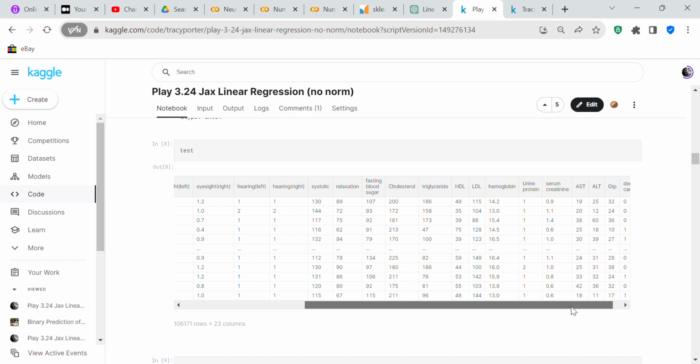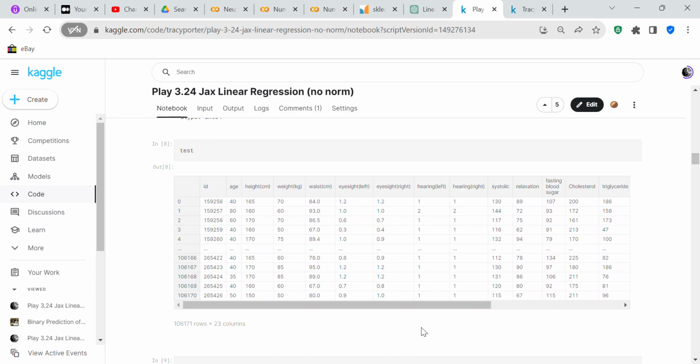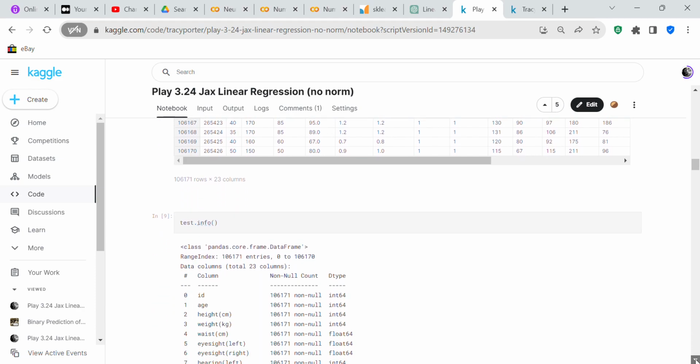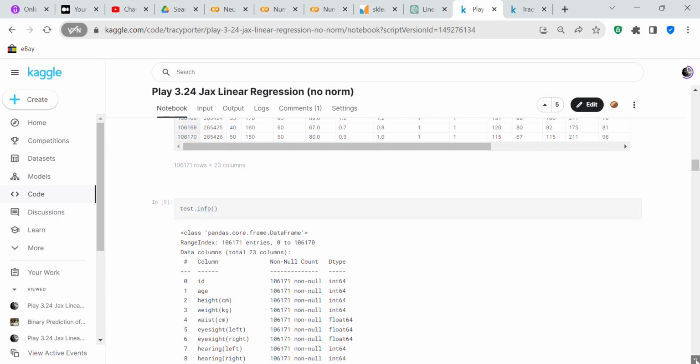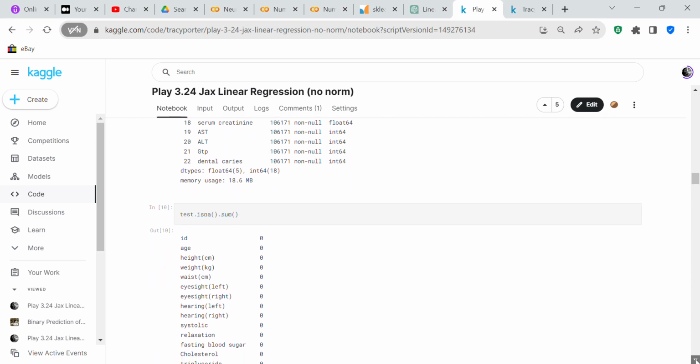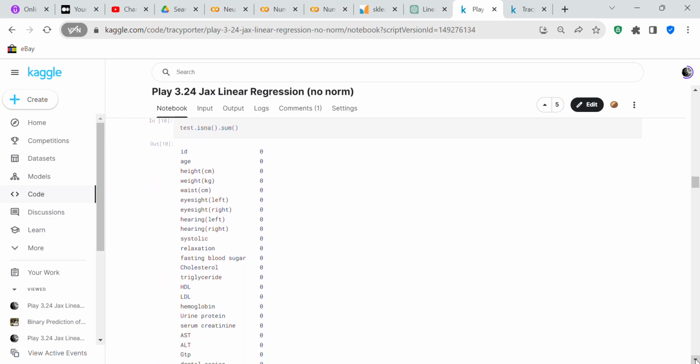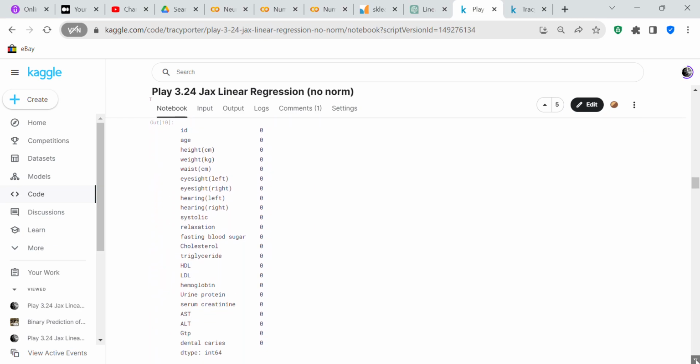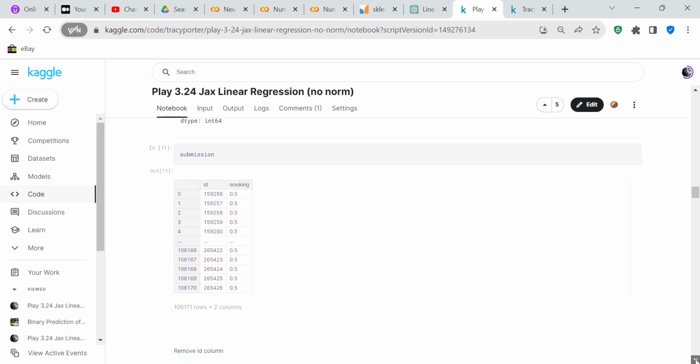We've got 23 columns in the test file. The test file does not have the final column of smoking because that's what we're going to predict, and we're going to predict on the probability that they're smoking. We check all the columns. We find out that they're all numeric, so we don't have to encode anything. We check for null values. We don't have any null values, so we don't have to impute anything.